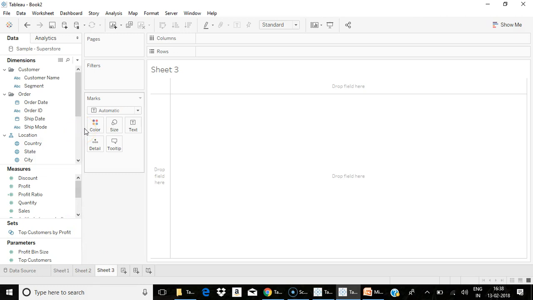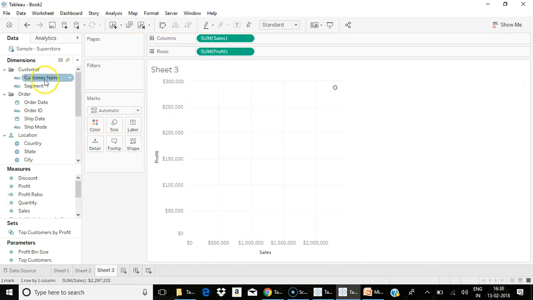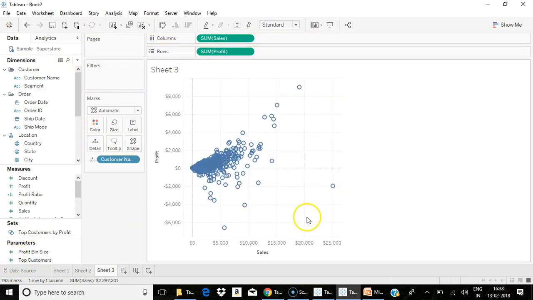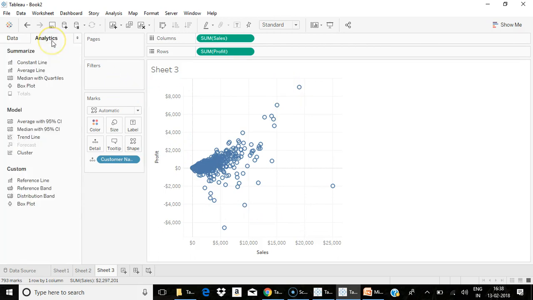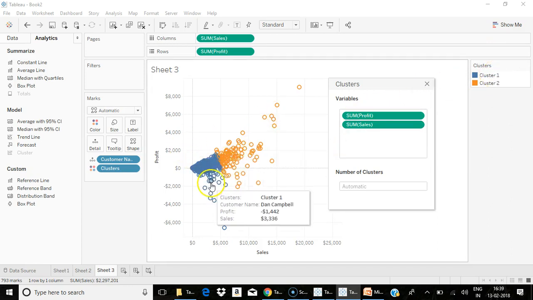Now let's see about your clustering analysis. As I told you, clustering analysis helps you to group similar dimensional points. For example, I'm creating the same scatter plot. In order to do the cluster analysis based upon the scatter plot, go to the Analytics tab and drag the cluster into your view. Based upon the two variables, sales and profit, it has created the clusters. That is, customers with high sales and profit and customers with low sales and profit. Number of clusters can be automatic or based upon the number of clusters we define.